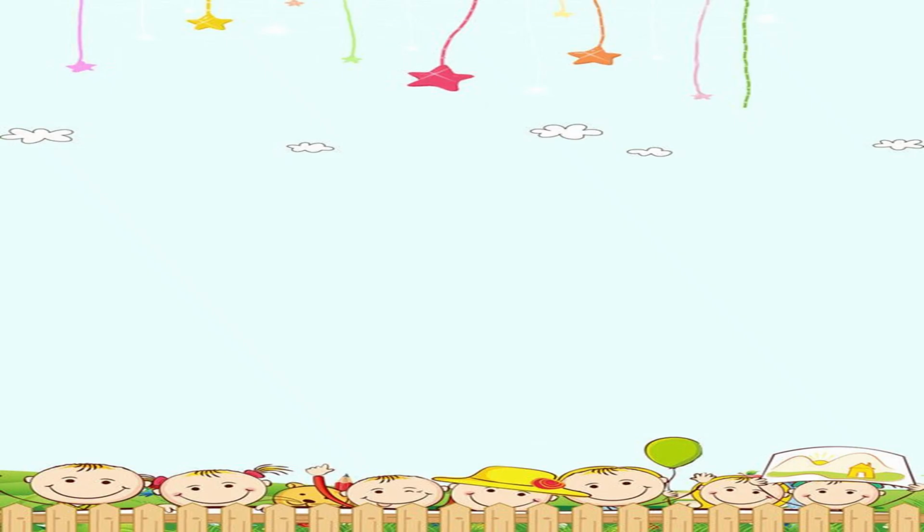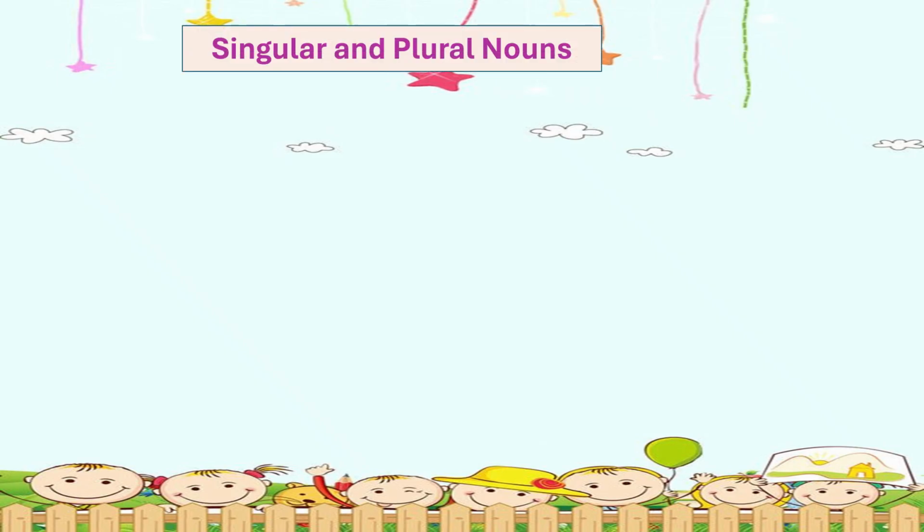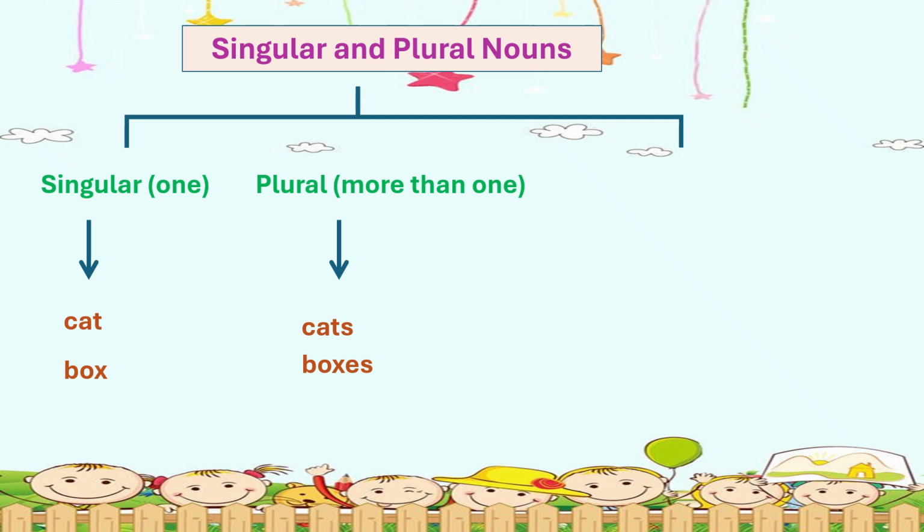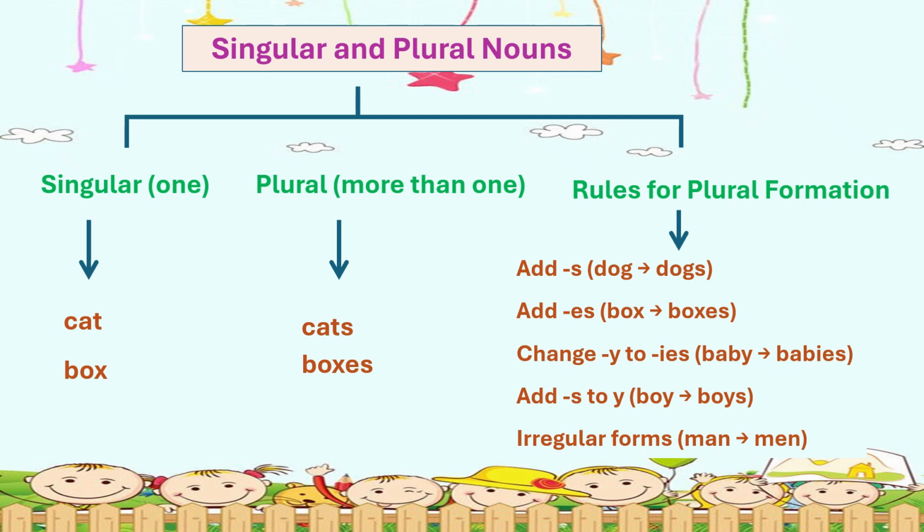Let's recapitulate the topic: singular and plural nouns. Singular means one, like cat, box. Plural means more than one, like cats, boxes. Rules for plural formation: add s, dog, dogs. Add es, box, boxes. Change y to ies, baby, babies. Add s to y, boy, boys. Irregular forms: man, men.